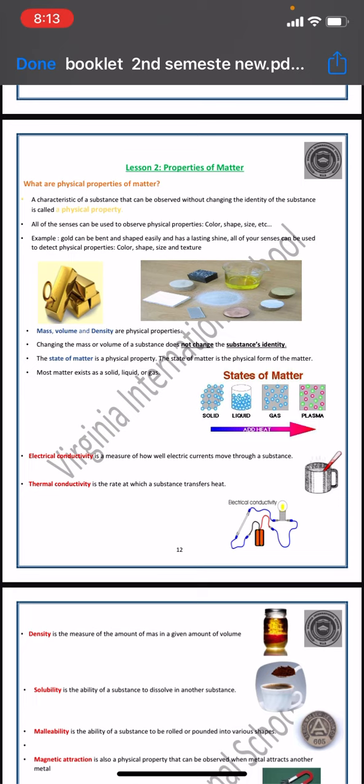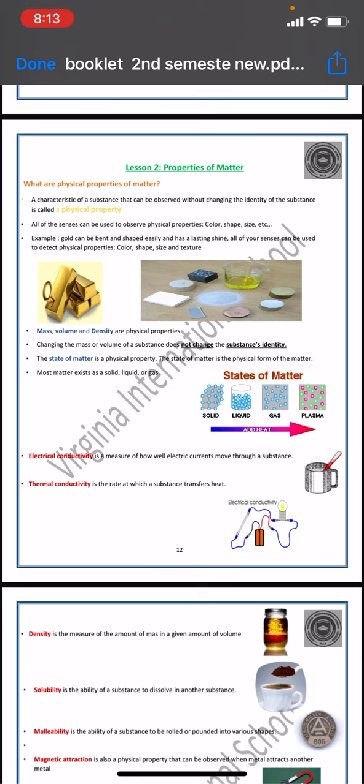And I told you before, last week, that matter is everything around us that has a mass and has a volume. And we explained what a mass is, which is the amount of something, and the volume is how much space is taken up by this substance. Okay? So we studied matter in its definition.